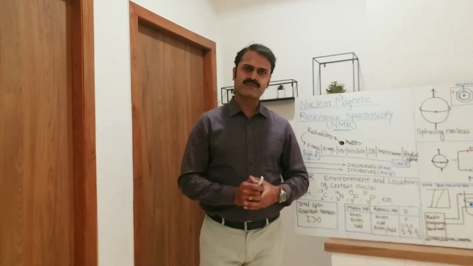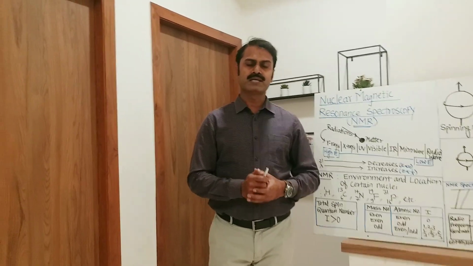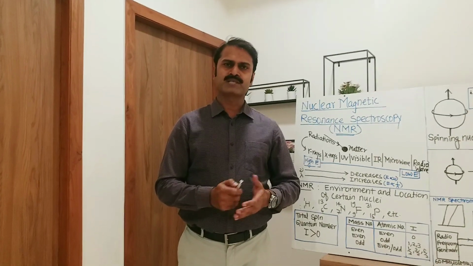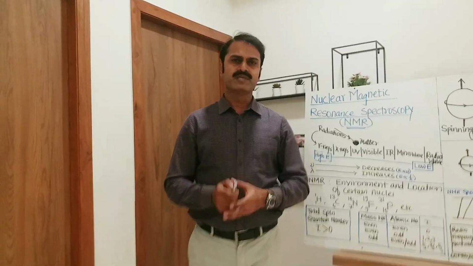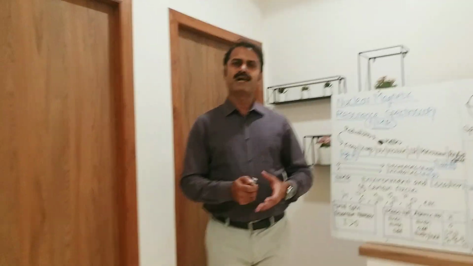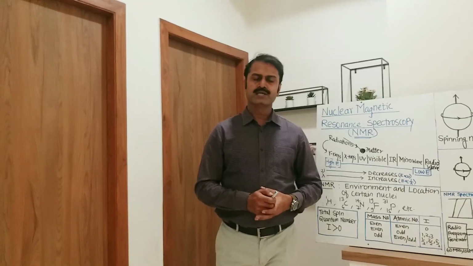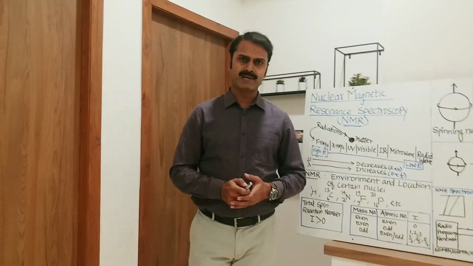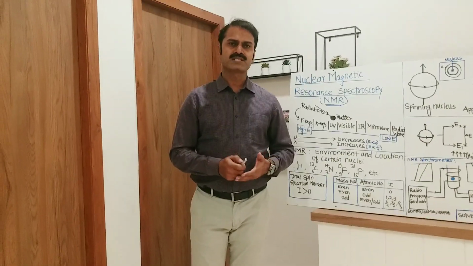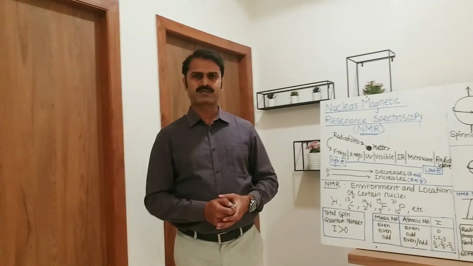Spectroscopy is the branch of chemistry which deals with structure determination or elucidation of compounds. So there are different spectroscopic techniques such as UV spectroscopy, IR spectroscopy, NMR spectroscopy, mass spectroscopy. Each spectroscopy has its own importance. UV spectroscopy is used to determine unsaturation in the compound. Unsaturation means presence of double bond or triple bond can be found out by using UV spectroscopy.